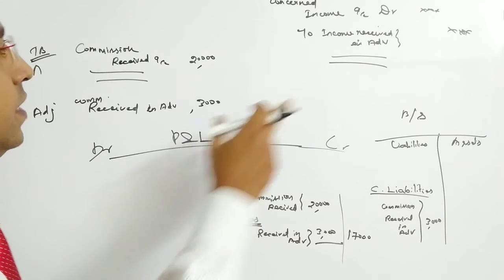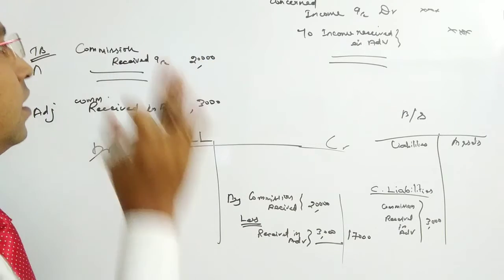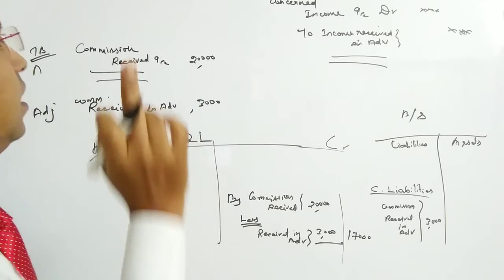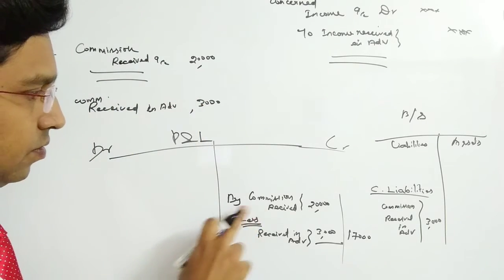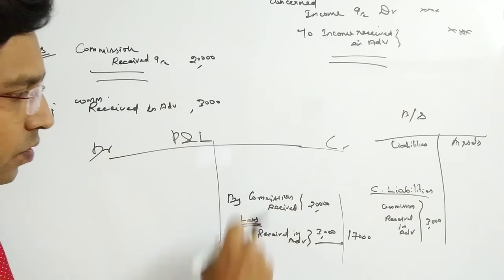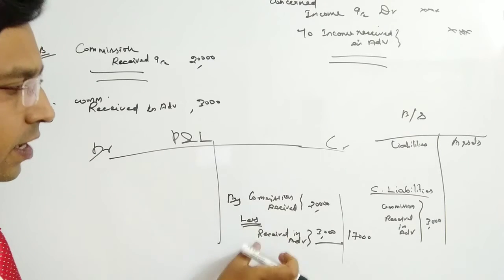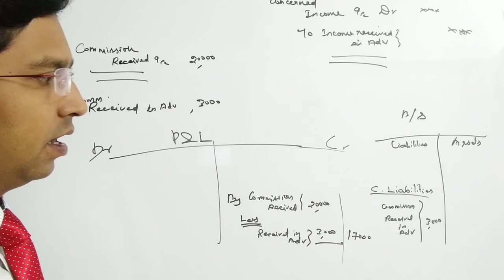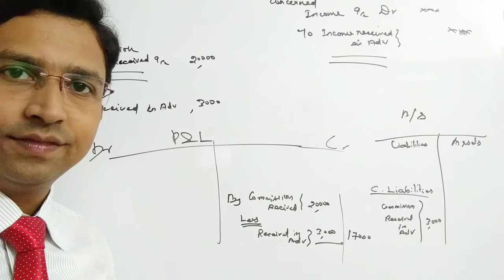Since we have received the next year's money also with the current year's money, it is included in the current year's commission received account, so that should be deducted. That's why on the credit side of the P&L we have deducted it from the total commission received, and such amount should be shown on the liability side under current liability in the balance sheet.